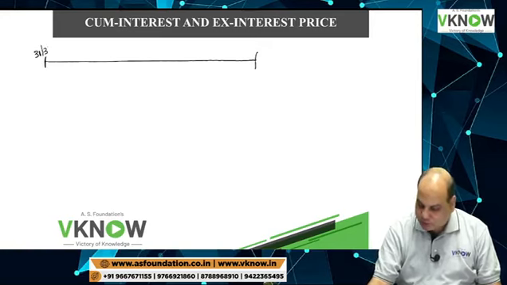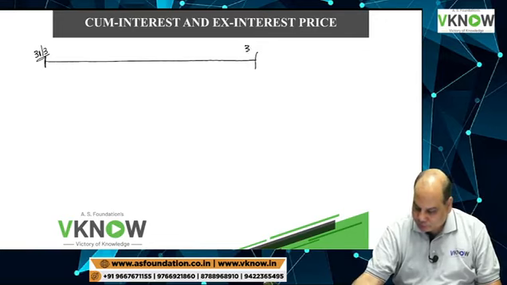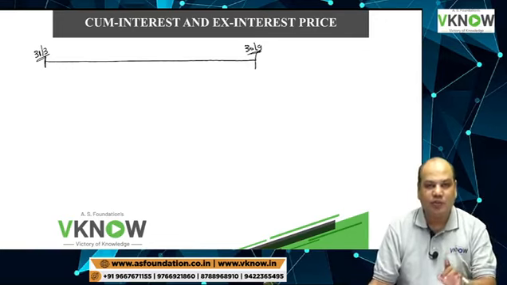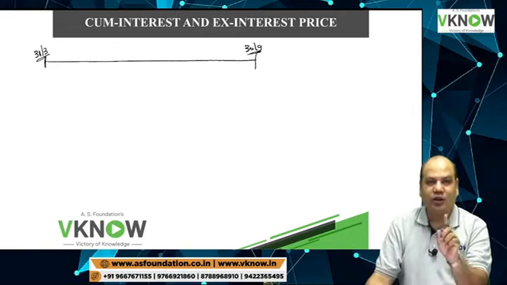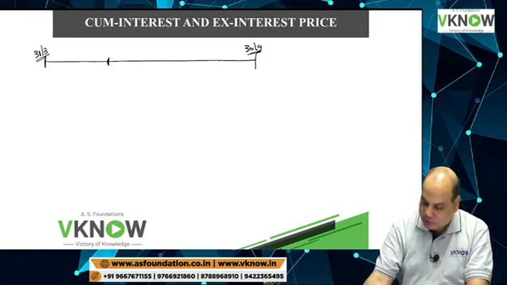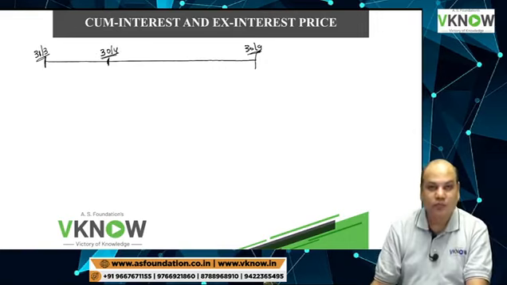This is 31st March. This is 30th September. These are the interest payment dates by the company. The transaction took place on 30th April.